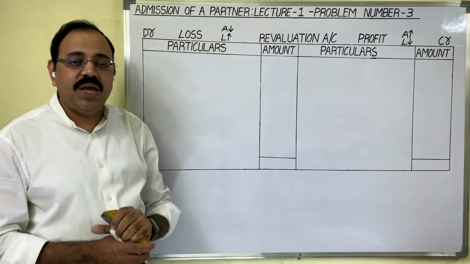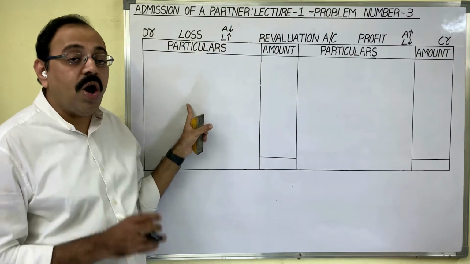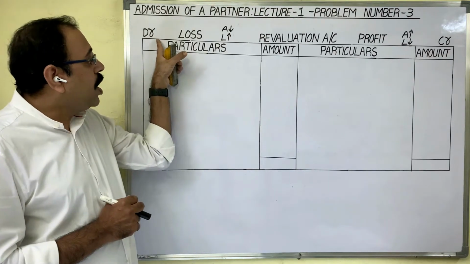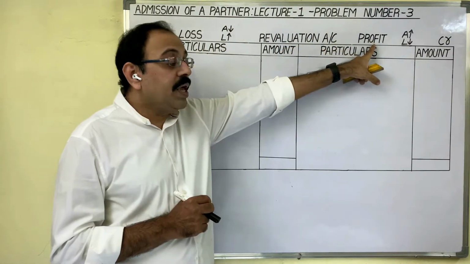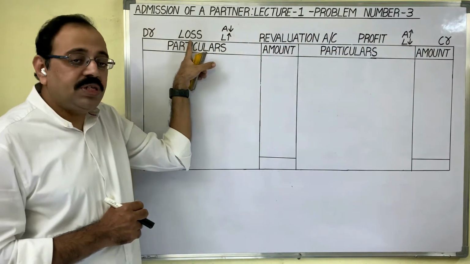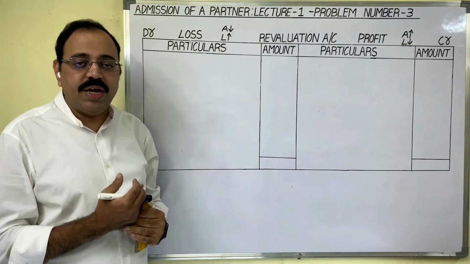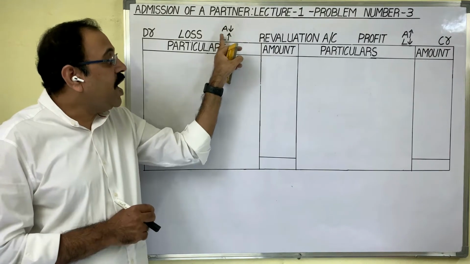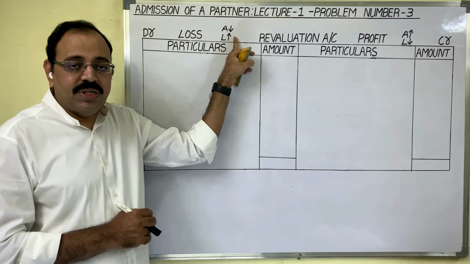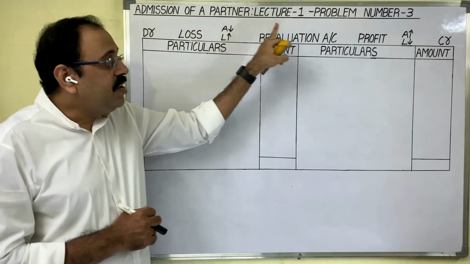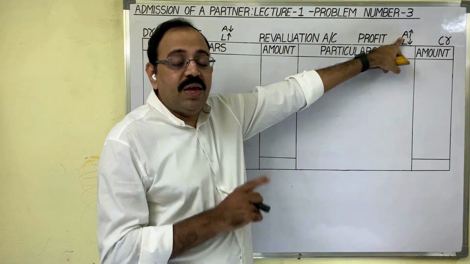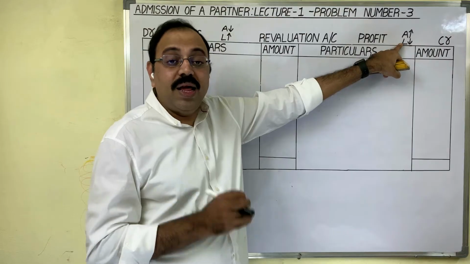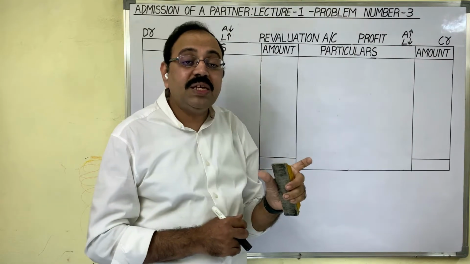Revaluation account is a nominal account. So while preparing this account, we have to follow nominal account rules. What is the nominal account double entry principle? Debit all expenses and losses, credit all incomes and gains. Loss comes in revaluation if asset value is decreasing or liability value is increasing. Profit comes if asset value is increasing or liability value is decreasing.